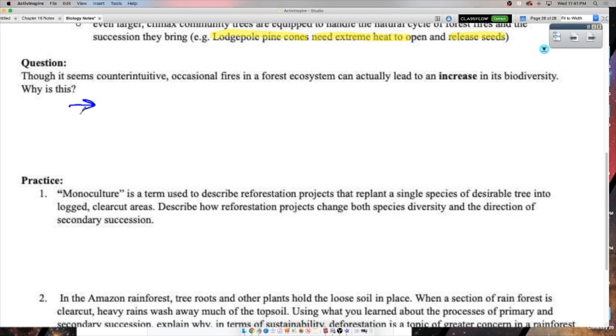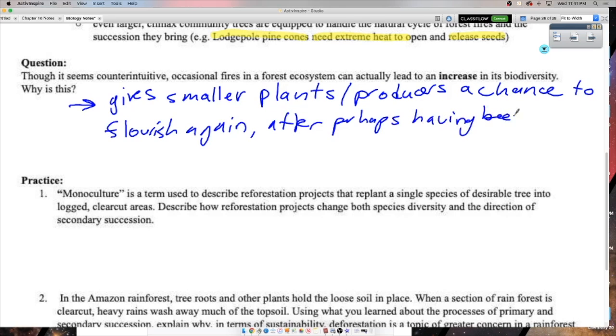So it just gives smaller plants and producers and things like that a chance to flourish again, right? After they've maybe been a bit stifled by climax species. Right? And not only those little guys, right? But now all the things that depend on them can come back, and the things that hunt those things can come back. So a reset every now and then is good for an ecosystem's long-term health, as weird as it may seem at first. Makes sense.